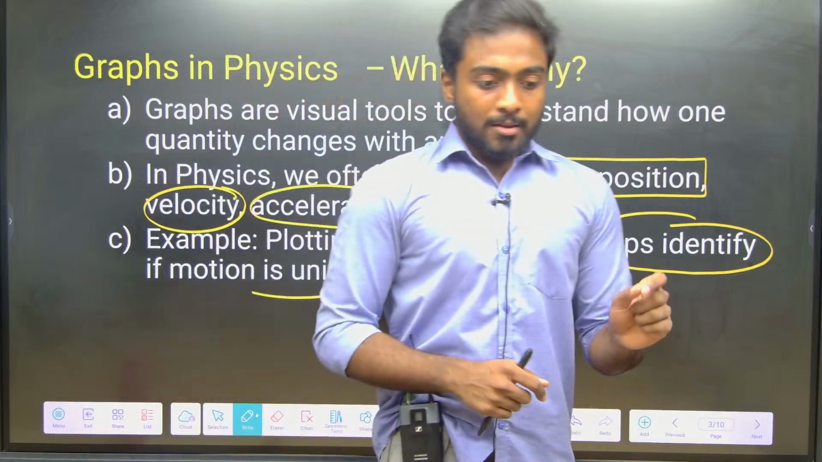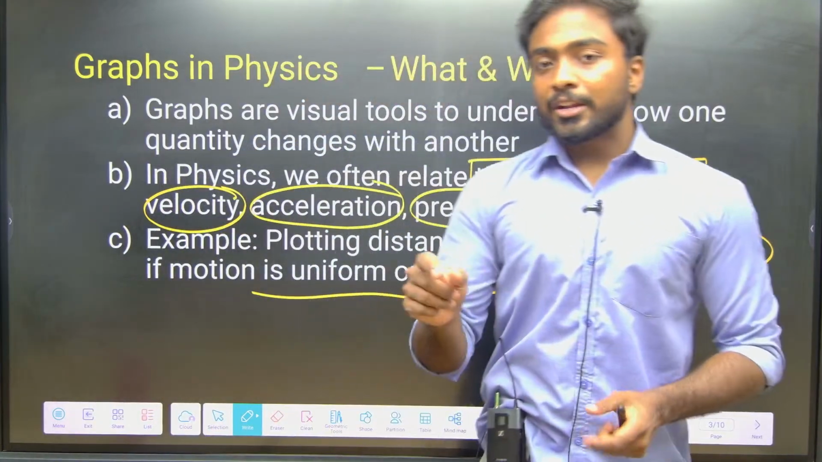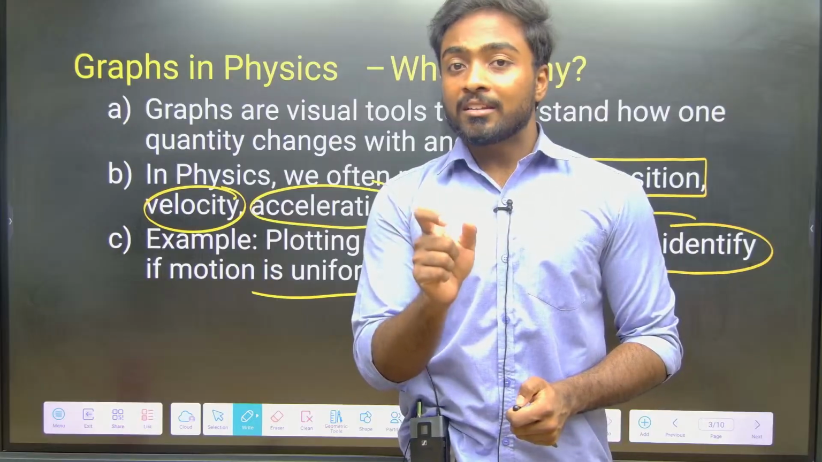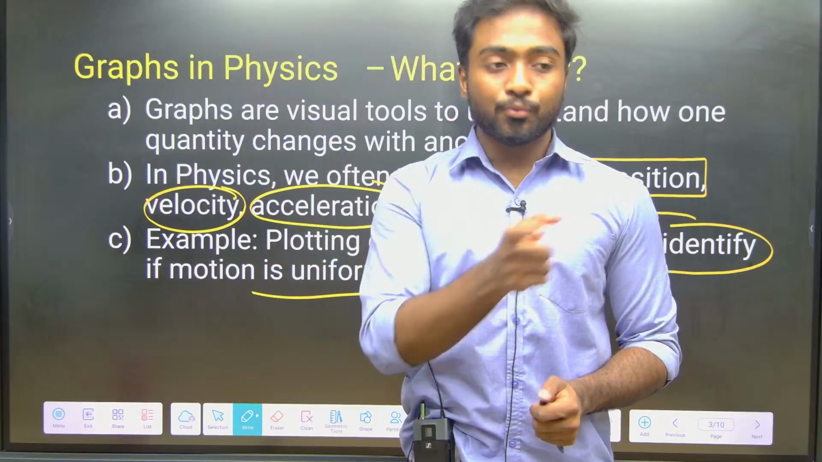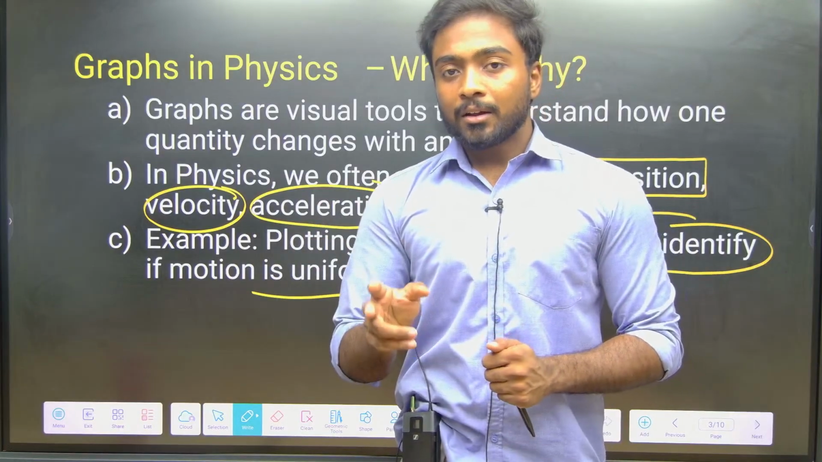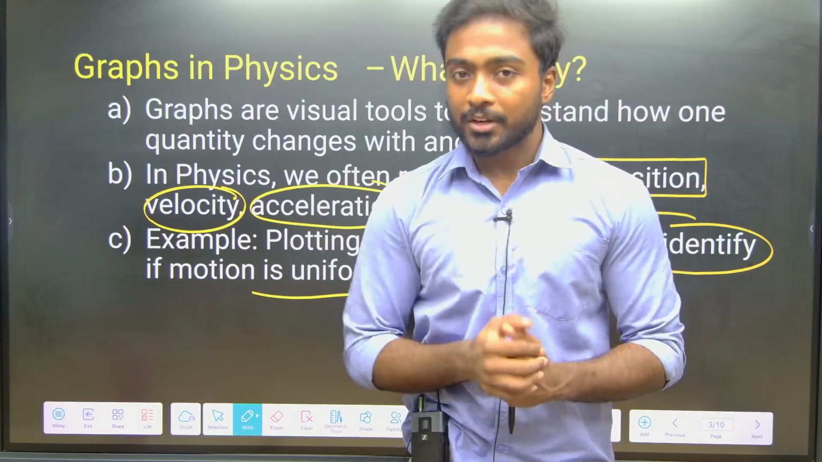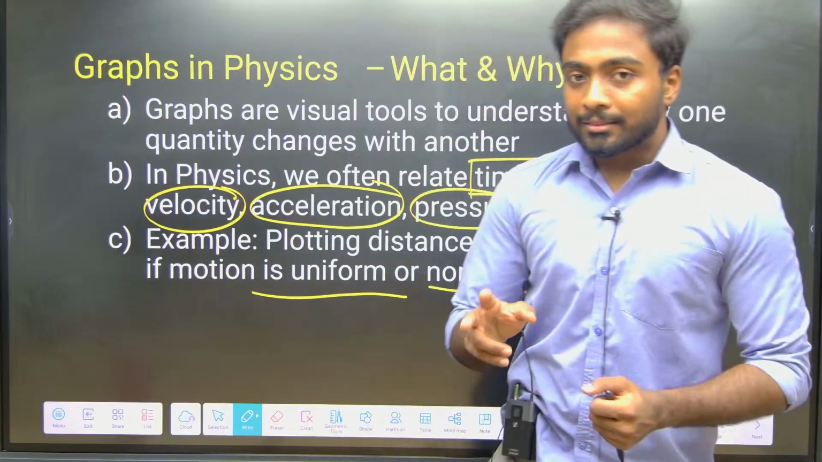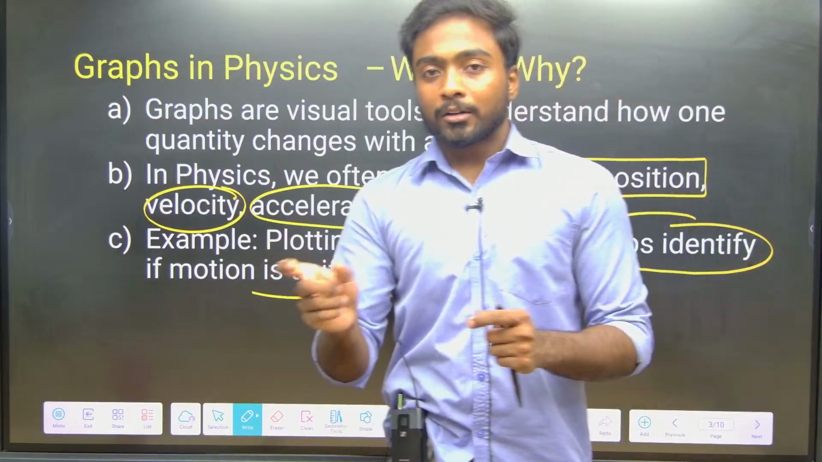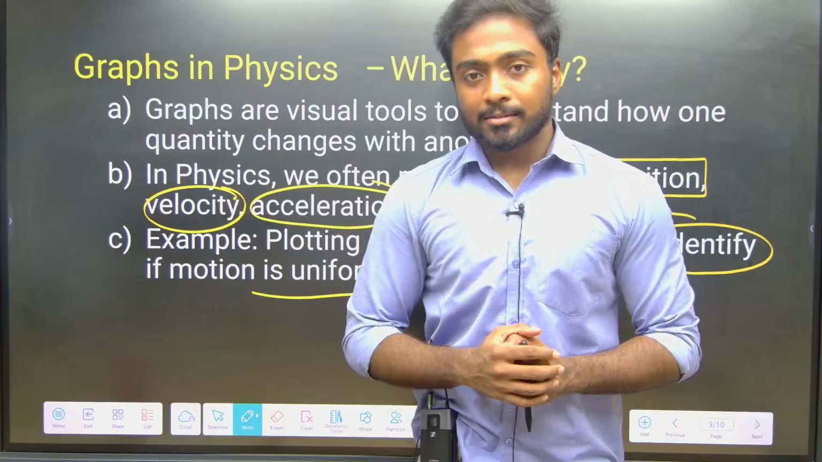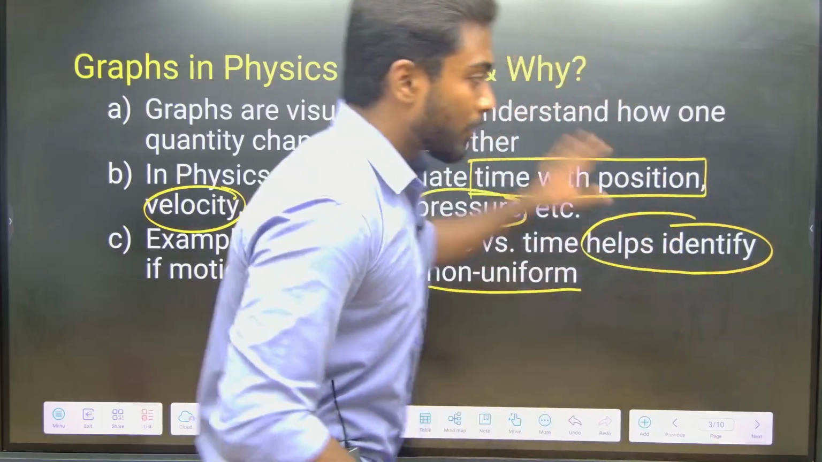The thing is, we need to identify which quantity is changing and which quantity is fixed. Then we need to identify which axis is fixed and which axis is not fixed. Then we can allot the quantity to the axis. That we will see now.